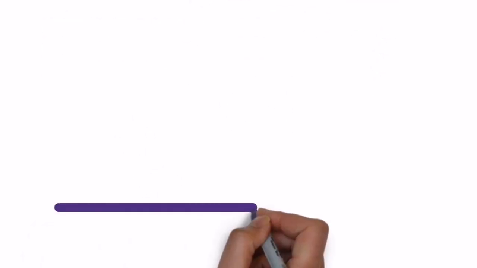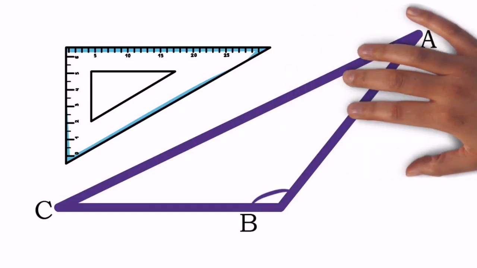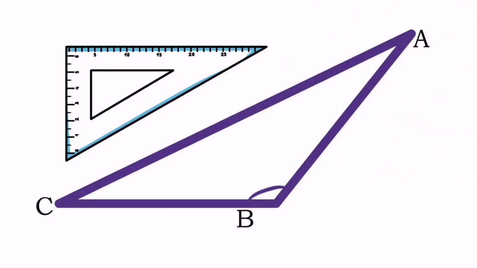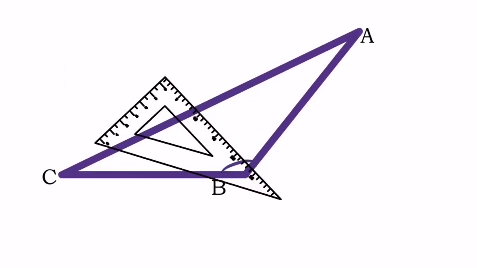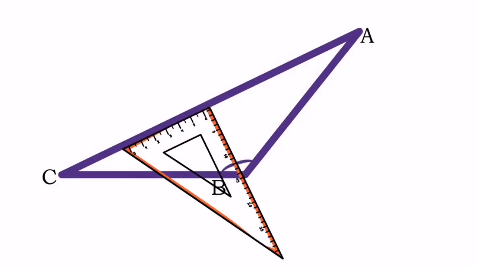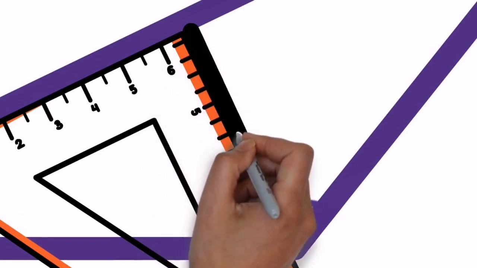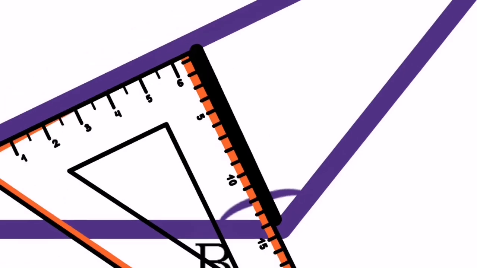So what are we waiting for? Let's move on. Okay, so this is the obtuse angle triangle. Obtuse angle triangle means one angle should be more than 90 degrees. Over here angle B is more than 90 degrees, and the way we told you, the smaller section of the set square should be kept on the opposite side, and the longer section should touch nearer to the vertex. So place it properly, so it is easier to draw the altitude of the obtuse angle first of all. After placing it properly, draw the segment and do not forget to give the 90 degree sign also.